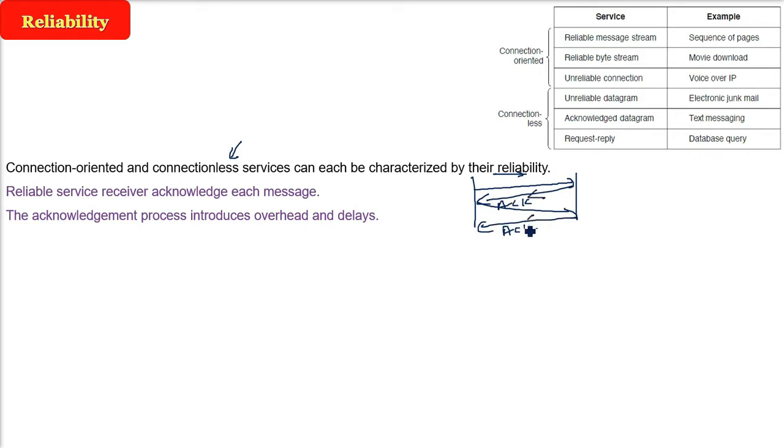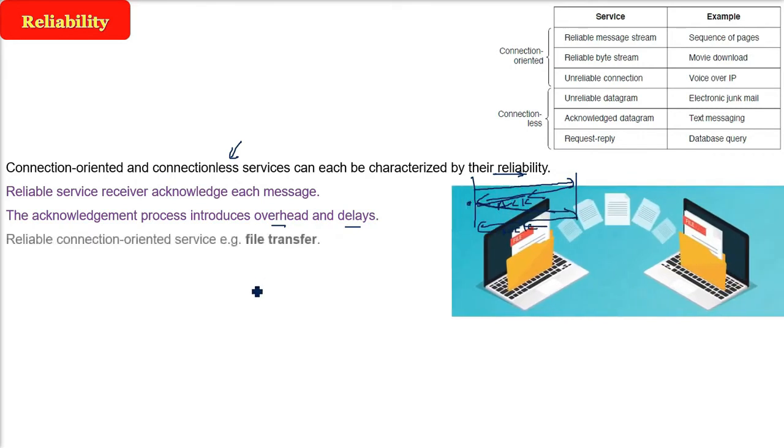And that will be creating a lot of overhead delays, because this is a proper communication from sender to receiver. Every time the acknowledgement has to come, that will add up to the overhead, the delays, the time, the effort. But the only extra effort is for the reliability. Let me give an example. File transfer, where you would like to have the reliability. If you are sending certain pages, say to print, and one page you have sent has reached, second is not reaching, would you be happy? No. You will need a reliable connection oriented service like for file transfer.